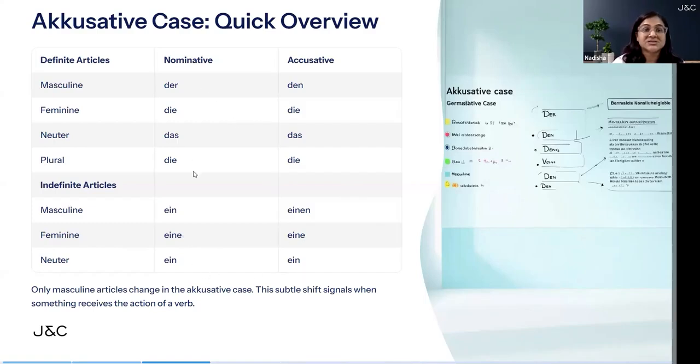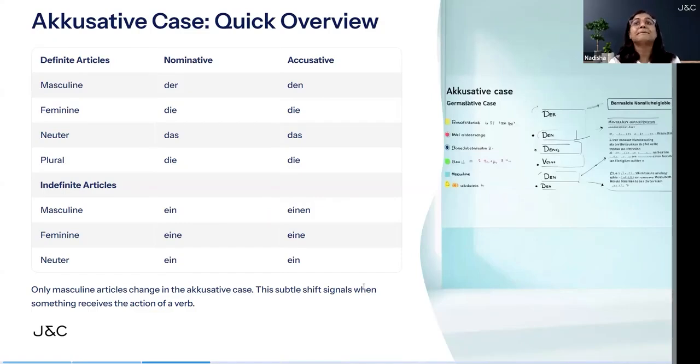Just remember this: der, die, das, die. Accusative is den, die, das, die. Then indefinite article is ein, eine, ein for nominative and einen, eine, ein for accusative. Only the masculine changes. Masculine here is den and here it is einen. Just remember that.